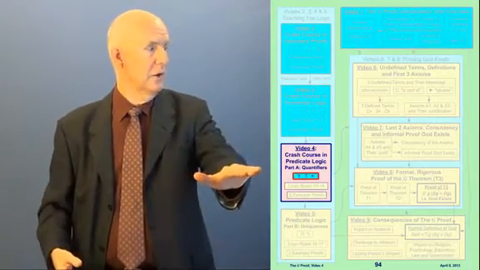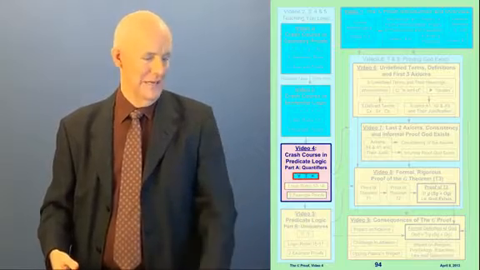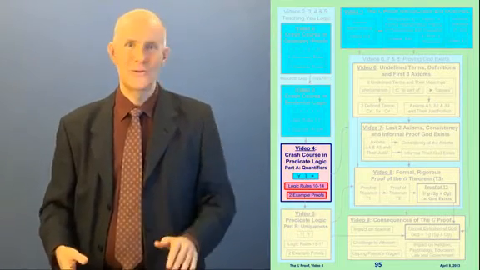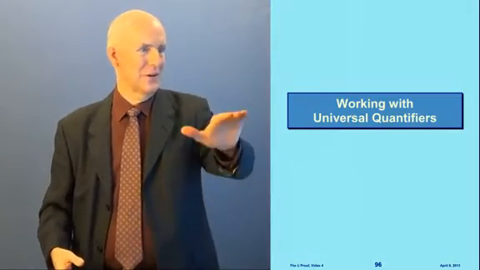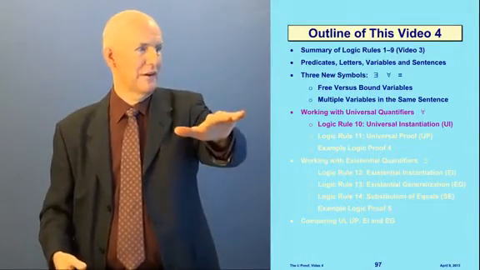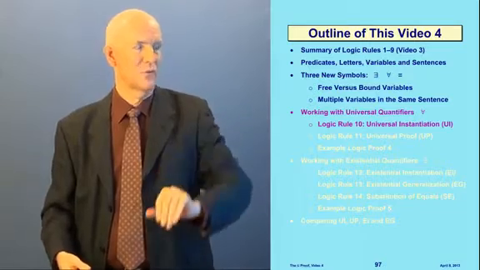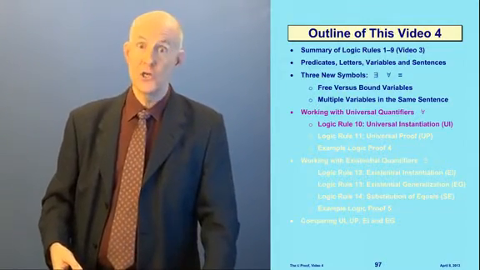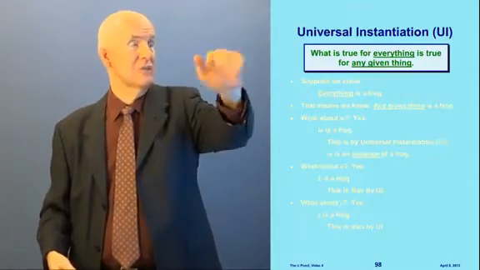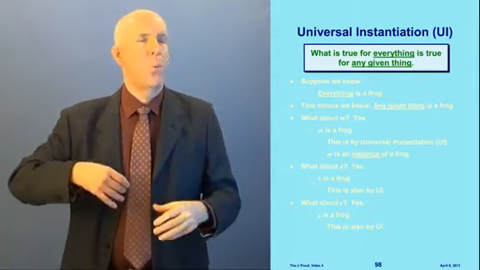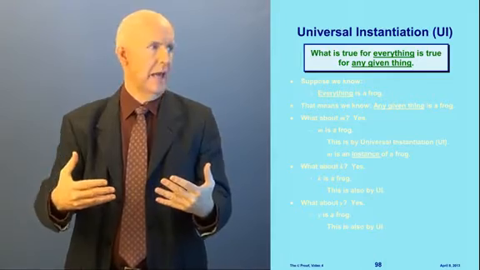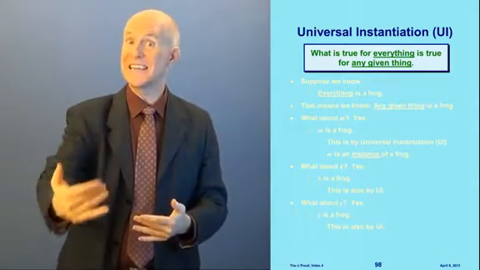All right, so now we're done with talking about our new symbols, and let's move on to our new rules of logic and our example proofs. We're going to start by working with universal quantifiers. Here we are in the outline. We're going to start with logic rule 10, which is called universal instantiation. Here's what it means in a nutshell: what is true for everything is true for any given thing.